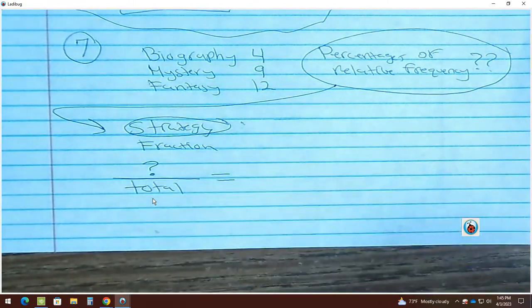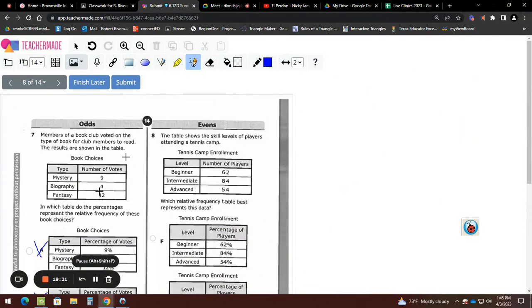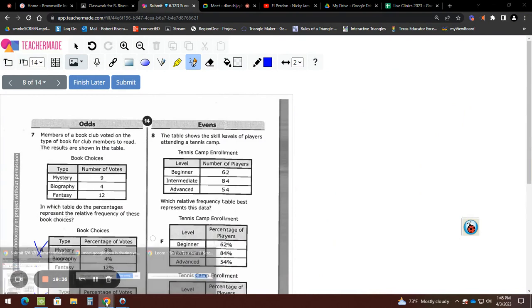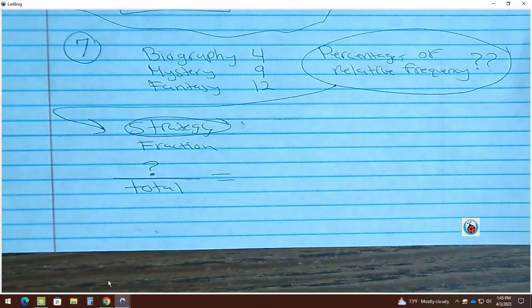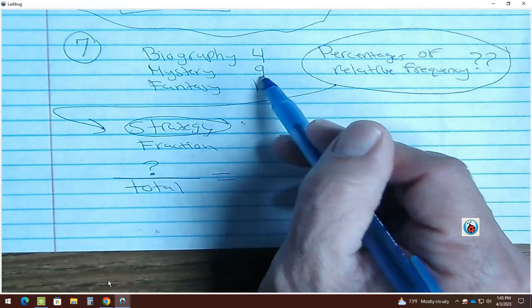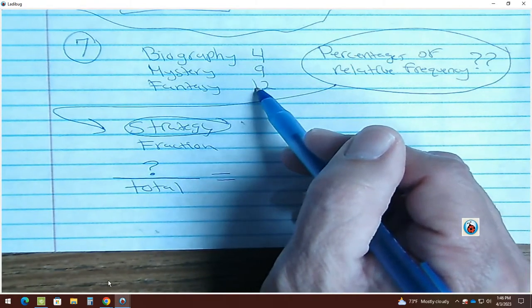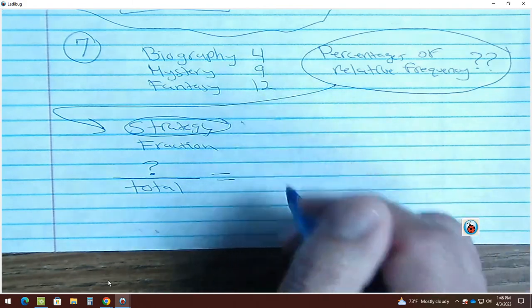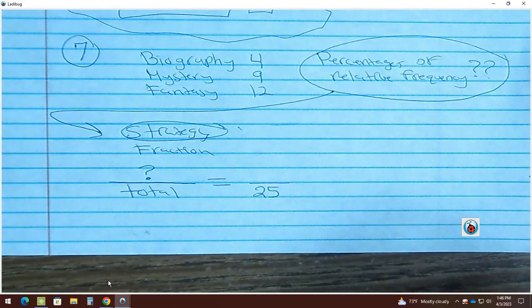How do I get the total? Add them all up. So let's go over here. And from the story, add them all up. How much is it if you add all these numbers together? 25. What's 9 plus 4, guys? 13. Plus 10, 23, plus 2, 25. So what's the total? 25. Okay, 25 is the total.